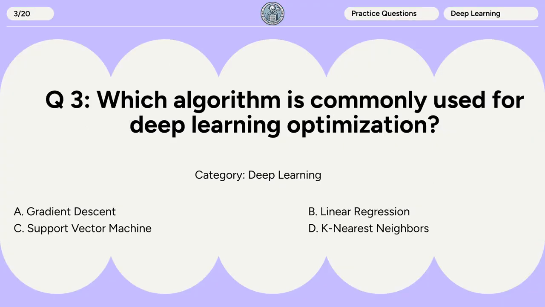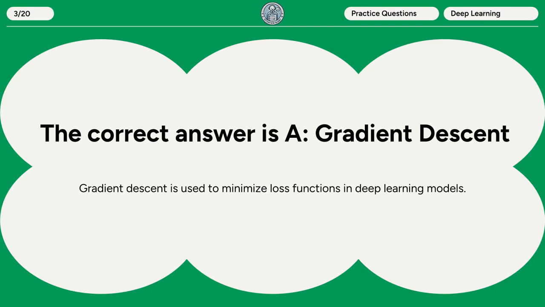Question 3. Which algorithm is commonly used for deep learning optimization? A. Gradient descent. B. Linear regression. C. Support vector machine. D. K-nearest neighbors. The correct answer is A. Gradient descent. Gradient descent is used to minimize loss functions in deep learning models.